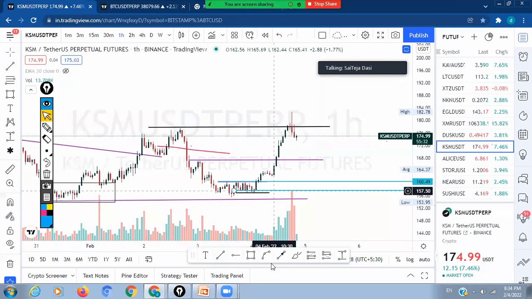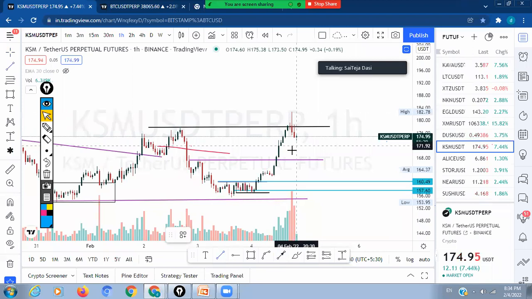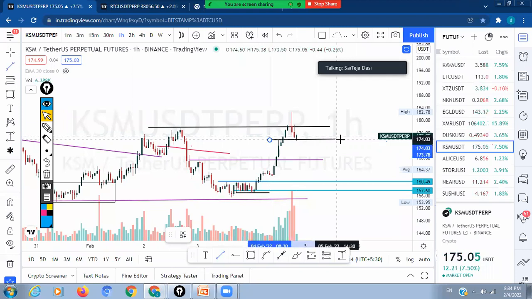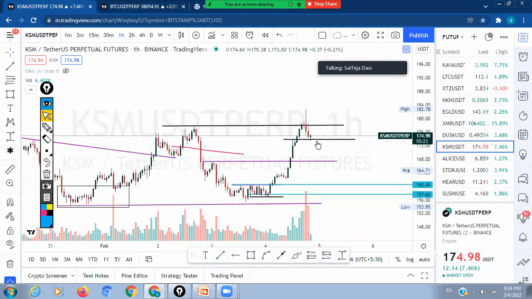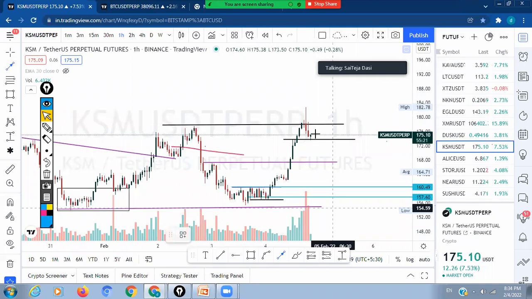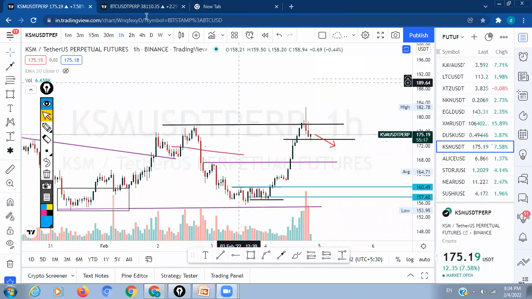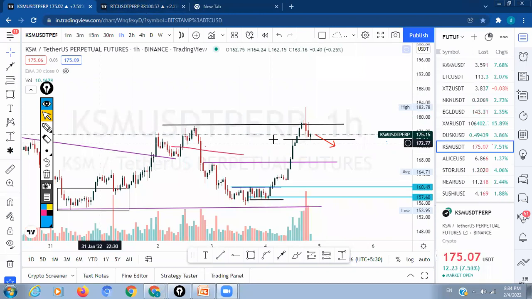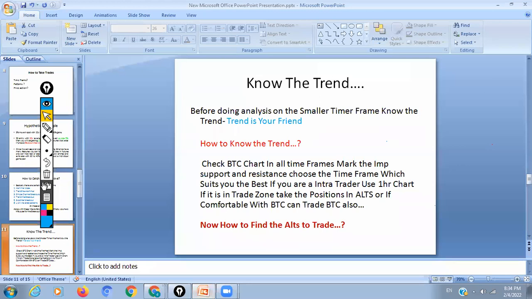So we have to draw the trend lines here again. We have to observe whatever supports are there and plot them. And if sudden moves come, we should wait for the confirmation candle, and we should see how BTC is reacting. Then we can take the trades accordingly. This is about the trend, what we do actually. So we know the trend now.